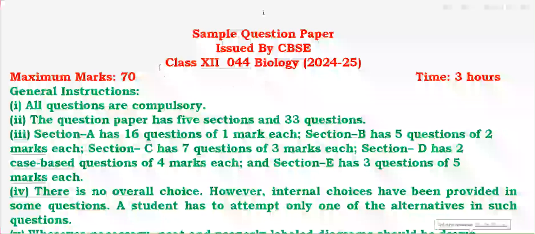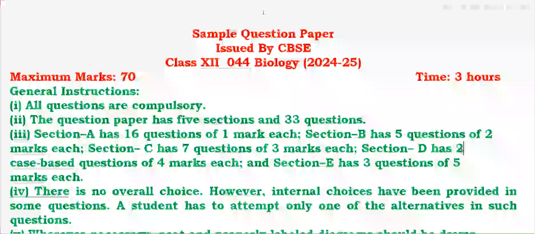This is the paper of biology issued by CBSE as a sample paper for the 2025 exam. First of all, some instructions and certain headings are given. It has 70 marks, time 3 hours, all questions compulsory, 33 questions: 16 questions of 1 mark, 5 questions of 2 marks, 7 questions of 3 marks, 2 questions of 4 marks, and 3 questions of 5 marks.